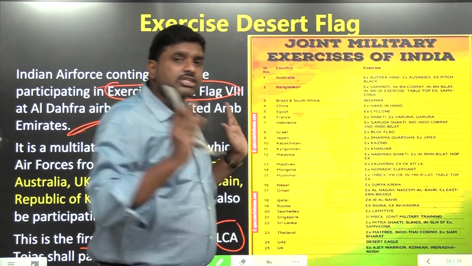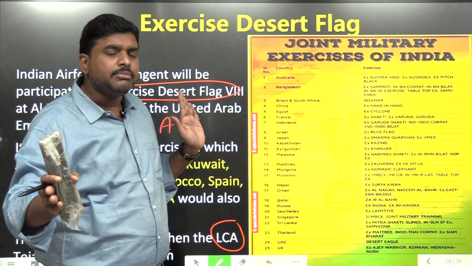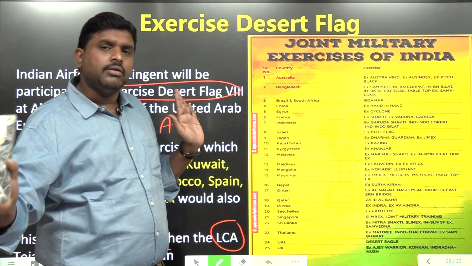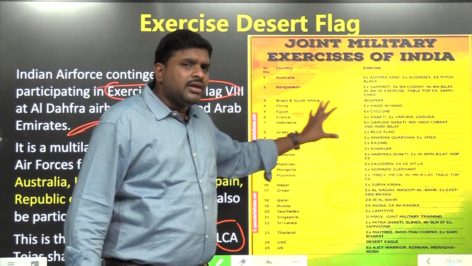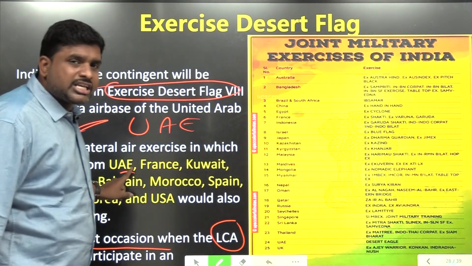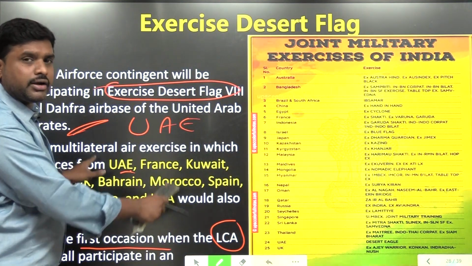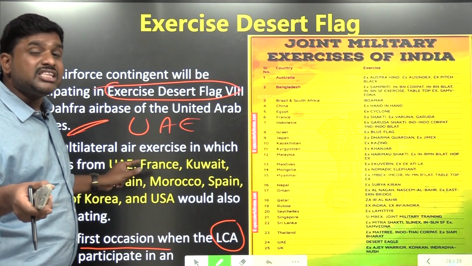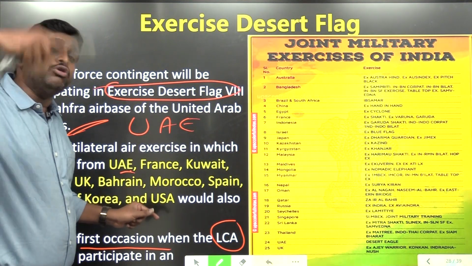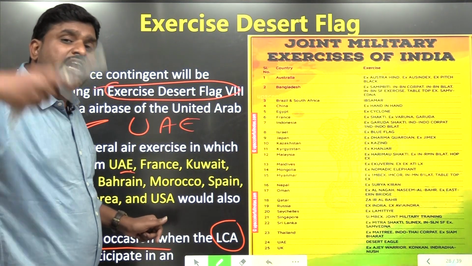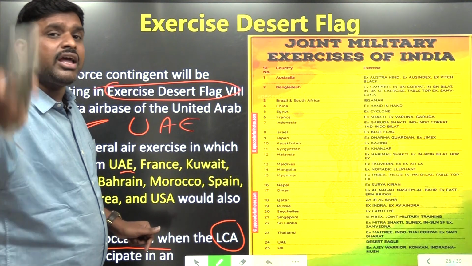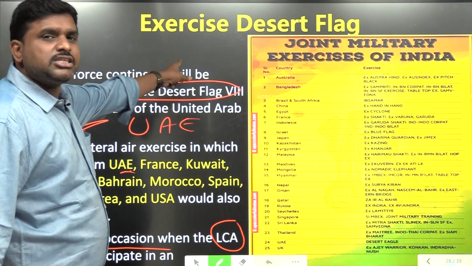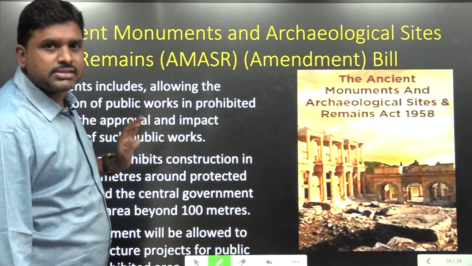So military exercises are also very important from the UPSC prelims point of view as well as the Group 1 prelims point of view. Sometimes these are more expected. Why? Because they are current affairs oriented. For the first time, India's Tejas participated out of the country, meaning we took Tejas out of the country for the first time for an exercise. That exercise is called the Desert Flag exercise.